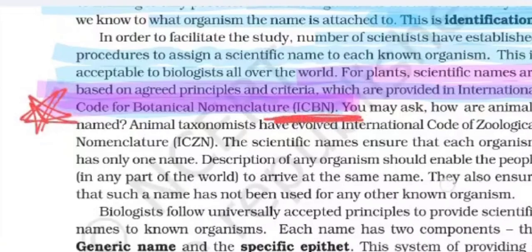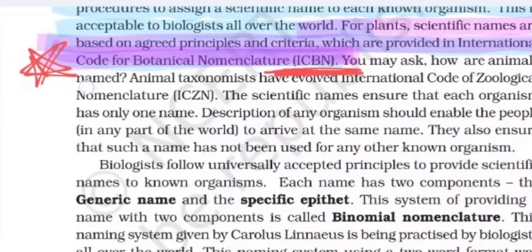Very important. And you may ask, how are animals named?